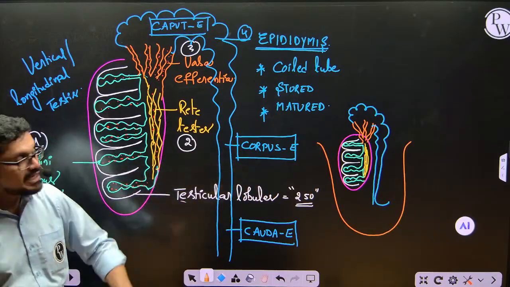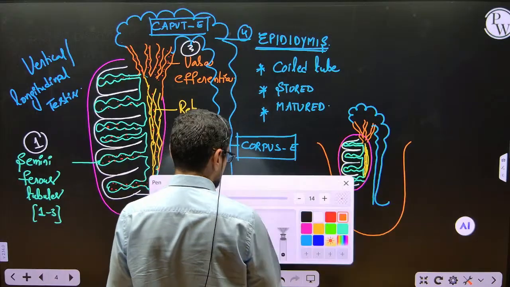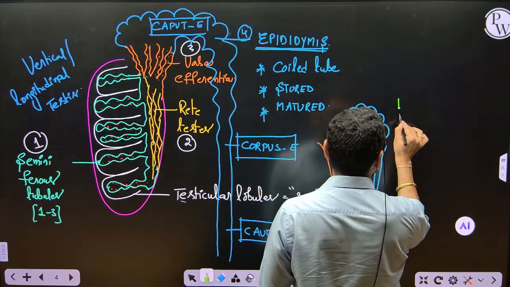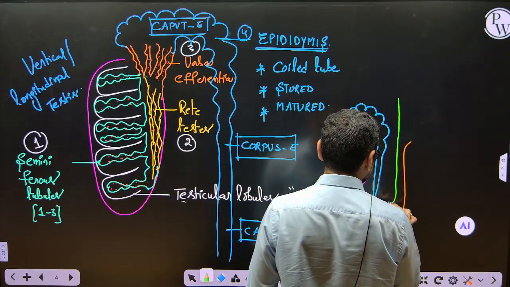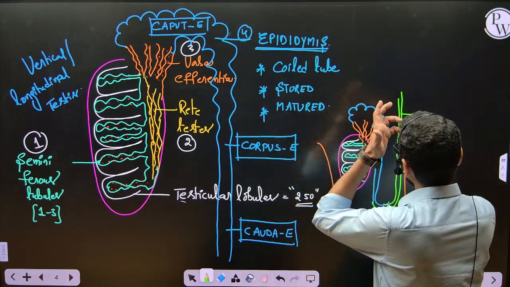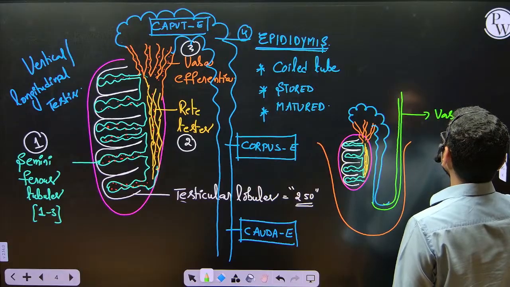Okay, am I clear? And now where will this epididymis go? This epididymis opens into a tube. What is this green color one, which is newly represented here? This is called vas deferens.